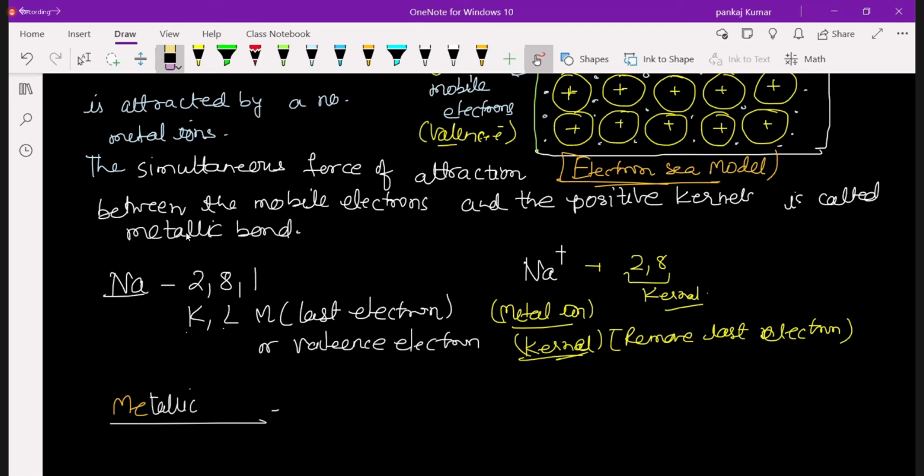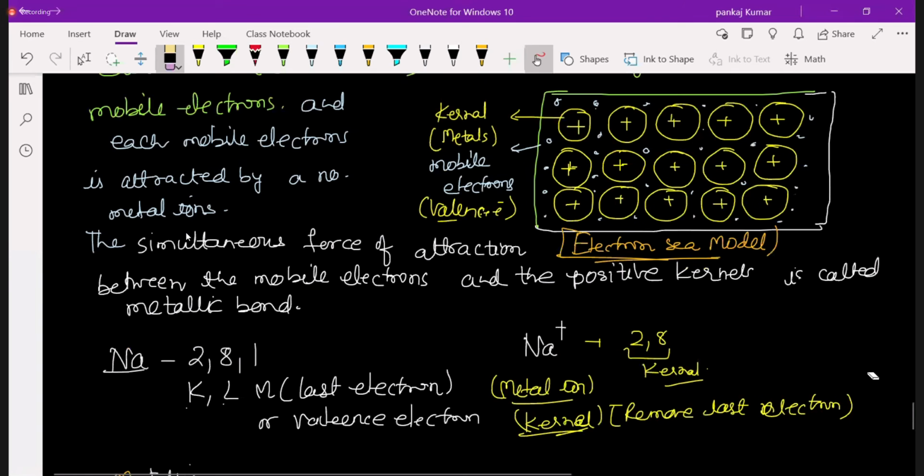No, they are all mobile electrons, all the dots are mobile electrons.